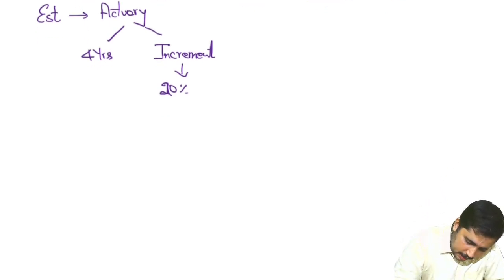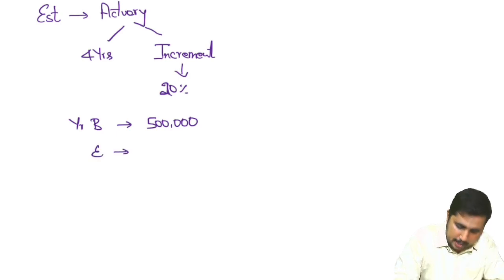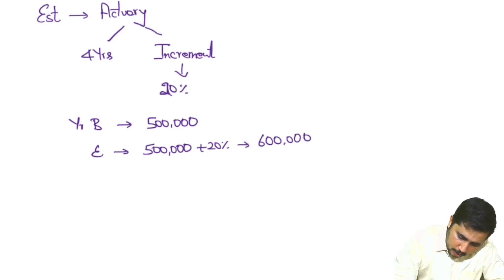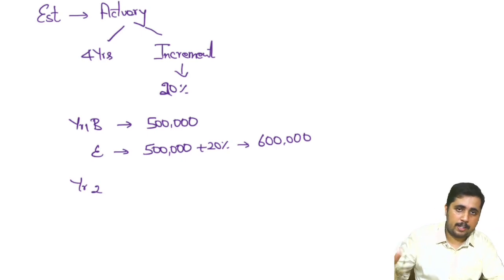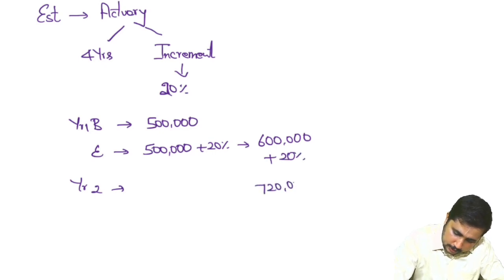Yes. We are in year 1 beginning, that is 5 lakh. By the time we come to year 1 end, there will be an increment applicable of 20%. So it will be 5 lakh plus 20%, which will be 6 lakh. Now when you come to year 2 end, another year has passed. Again I have to add 20% to this. So this turns into 7,20,000. You come to year 3 end, I have to add 20% to this.